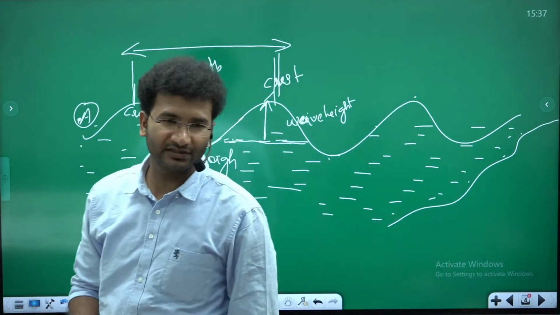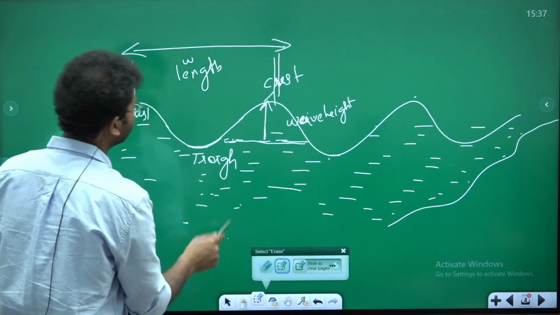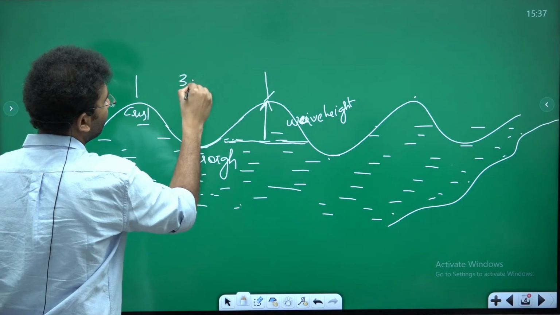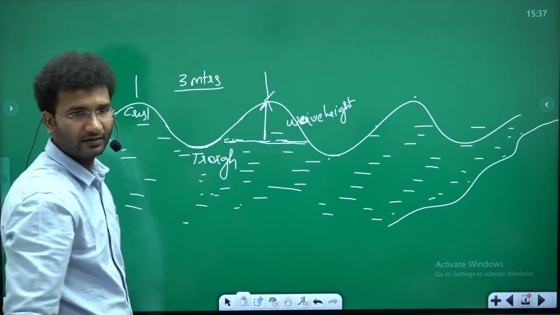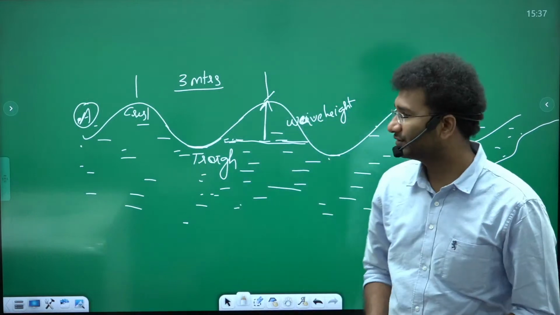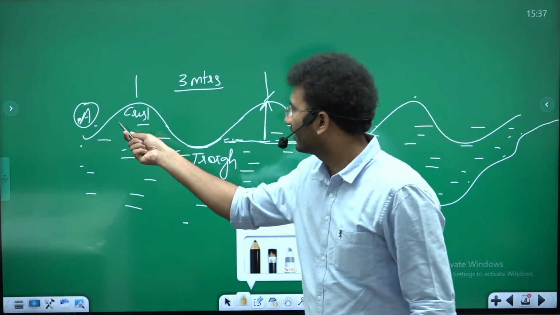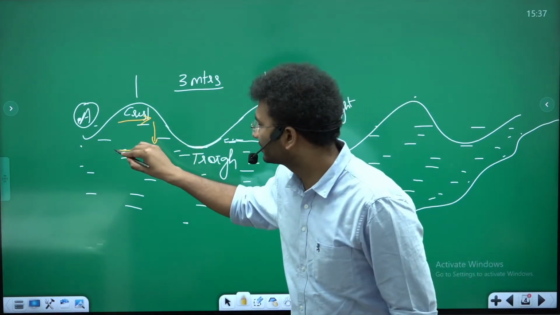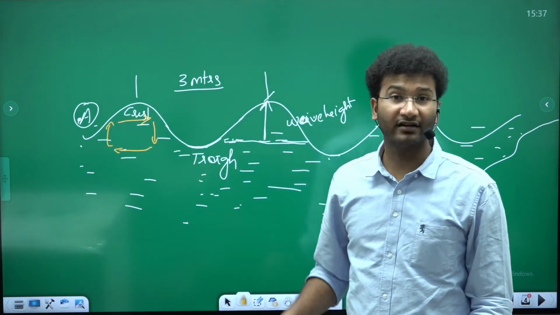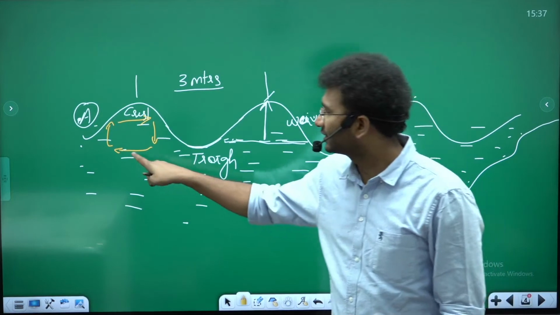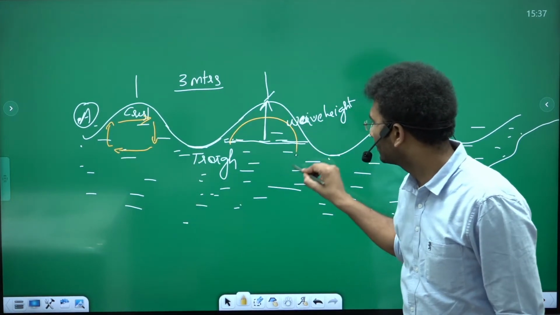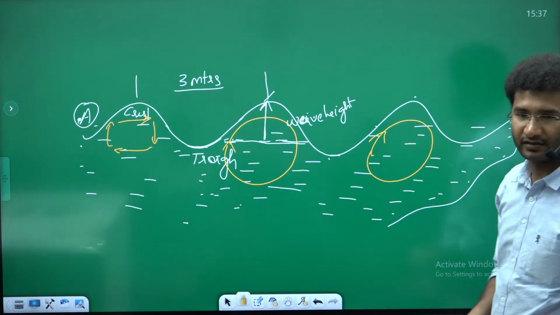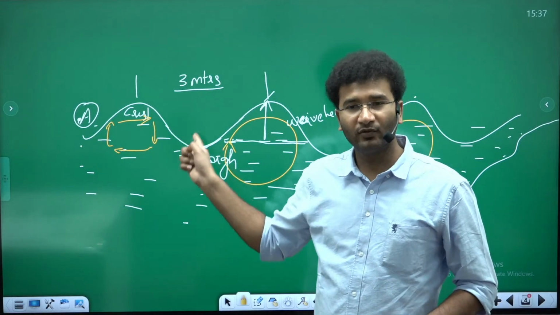Now, ये है terminologies. Look, in this due process, if suppose the wavelength of this wave is 3 meters, ये मान के चलो, ठीक है? So in this 3 meters, you get to see in every wave there is a horizontal movement and there is a vertical movement, right? The longitudinal movement is also there, transverse movement of water is also there. That's why it is making a circle. Here also the water moves in circular motion, right?